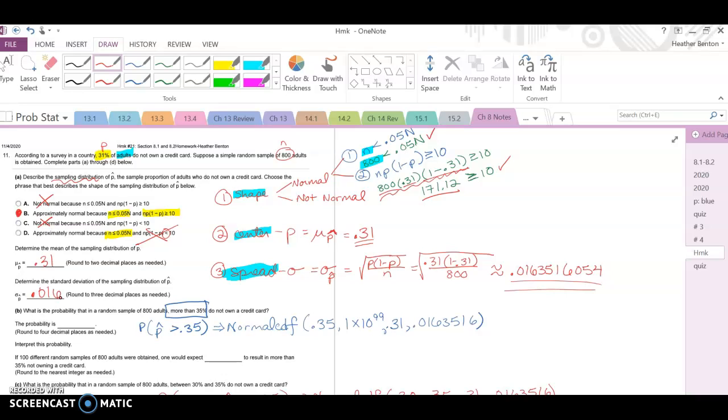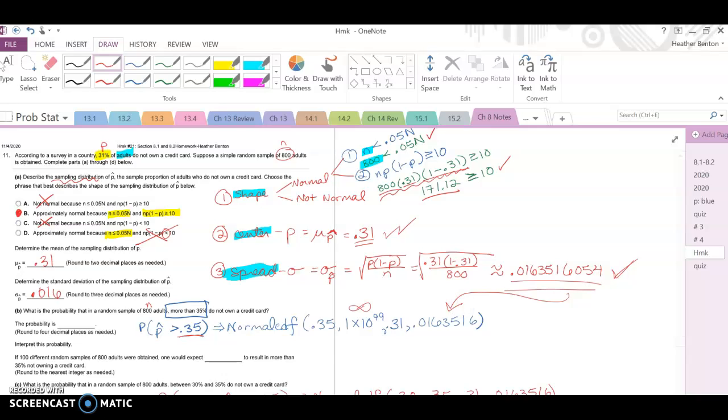All right, so now we're at part B. What is the probability that in a random sample of 800 adults, so our n is still 800, so we can still use this mean and standard deviation, that more than 35% do not own a credit card. So we're talking about p hat being greater than 0.35. In our calculator, we're going to do normal CDF 0.35, 1 times 10 to the 99th, because we're going out to infinity, 0.31 we got from our mean up here, and our standard deviation I wrote here.